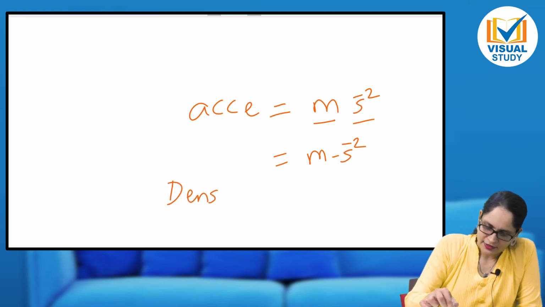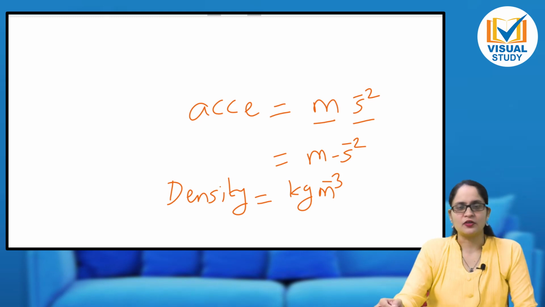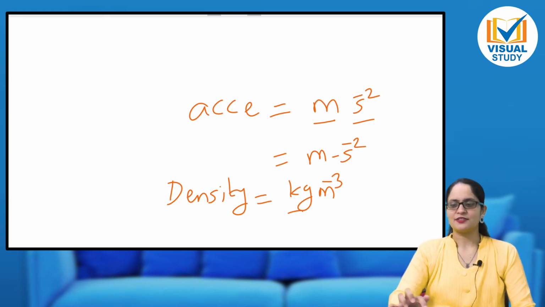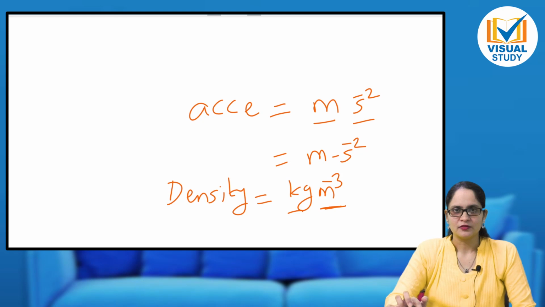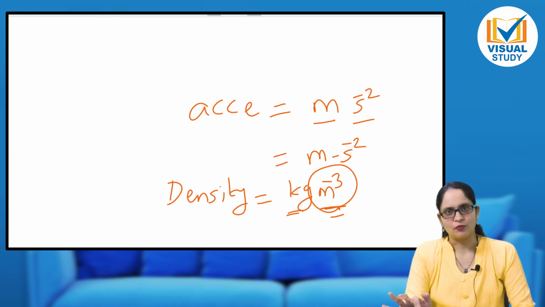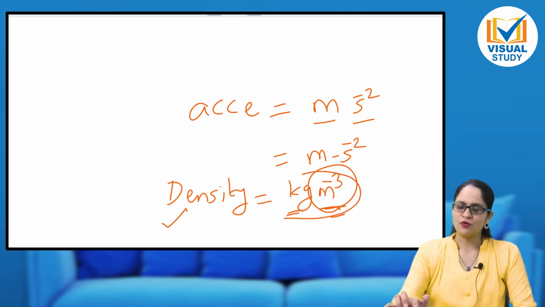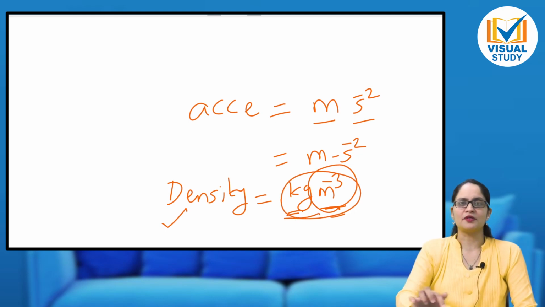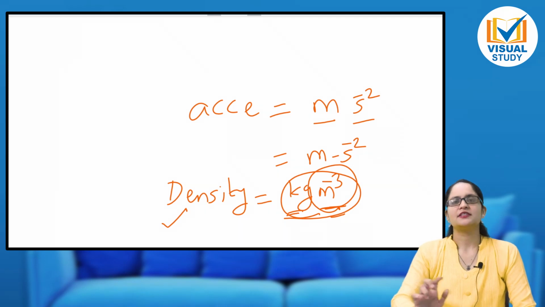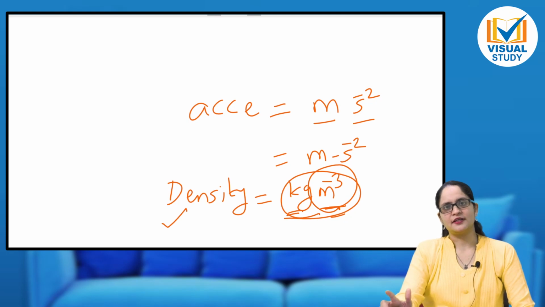Another example, density. We will see many different examples, and I am just taking a few of them here. The unit is kg per meter cube. So I need mass as well as, what is meter cube? Meter cube is volume. So unless I know mass and volume both, I cannot explain what density is. These two quantities are required in order to represent density. So density is called a derived quantity and its unit is called a derived unit.